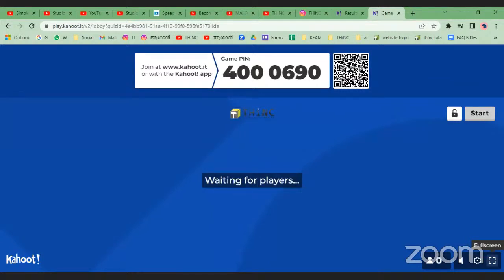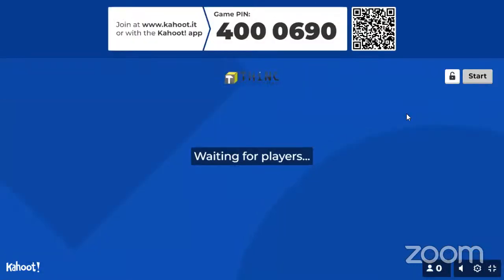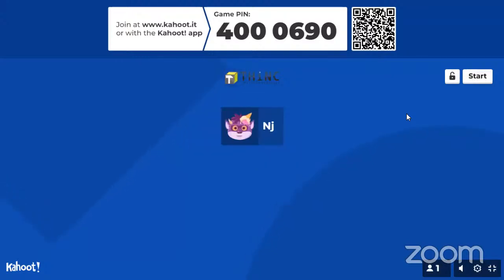And this is the game pin. I hope it's clearly visible now. This is the game pin for Qriosity quiz number 75. The total prize money is 1,000. It will be given to students who are attaining position number 1, 2, and 3. The game pin is quite simple, 4,690.